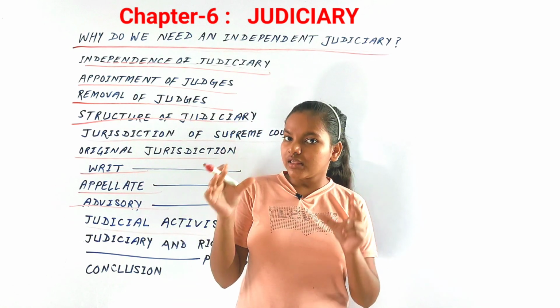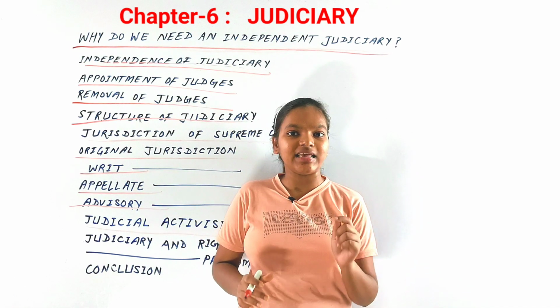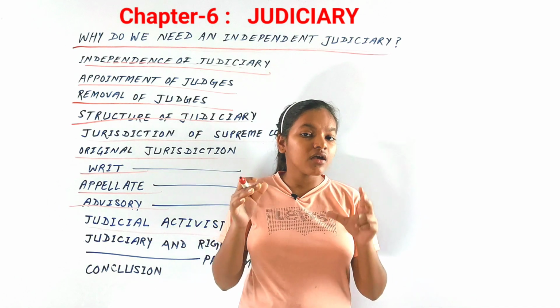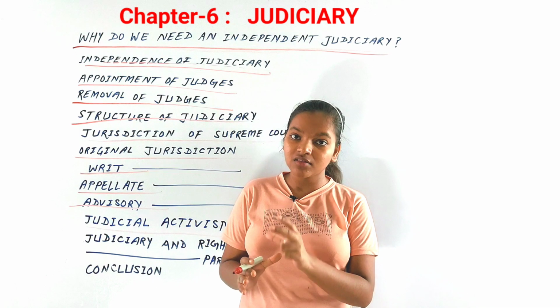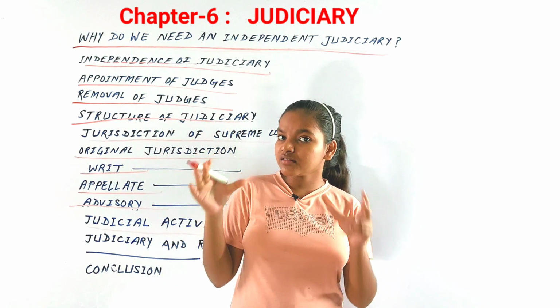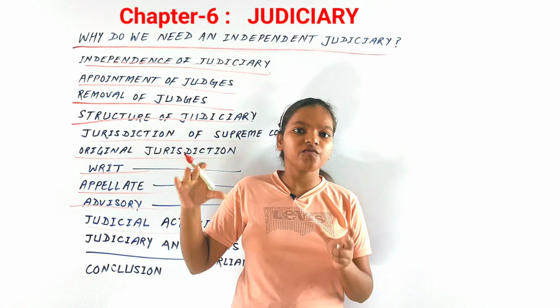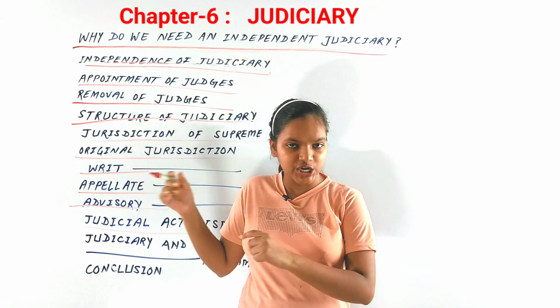That way of thinking, that way of litigation changed in the year 1979 when the Supreme Court heard a case where the petition was not filed by the aggrieved persons but by some other person. This was for the public interest, and that is why these kinds of litigations came to be known as public interest litigations.